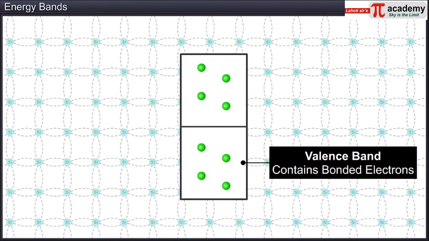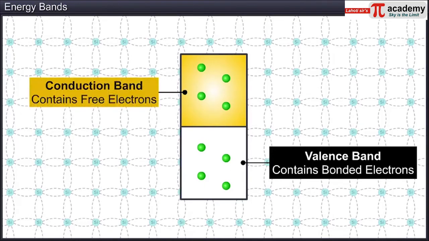We know that the electrical conduction in solids takes place by virtue of electrons, which are free to move, that is, by means of free electrons. Since the electrons in the valence band are bonded, they do not contribute to the electrical conductivity of a material. The higher 4n energy states contain those electrons which are free to move about, and as such, they contribute to the electrical conductivity of the semiconducting material. The group of energy levels occupied by such electrons that helps in conduction is called the conduction band.